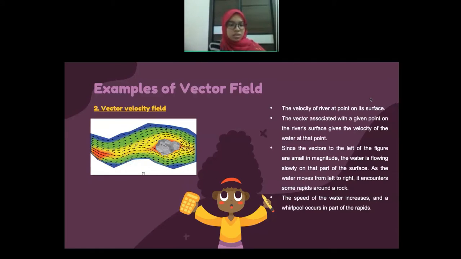The second example is the vector velocity field. The picture shows the velocity of a river at points on its surface. The vector associated with a given point on the river surface gives the velocity of the water at that point. Since the vectors to the left of the figure are small in magnitude, the water is flowing slowly on that part of the surface. As the water moves from left to right, it encounters some rapids around a rock. The speed of the water increases and whirlpools occur in part of the rapids.